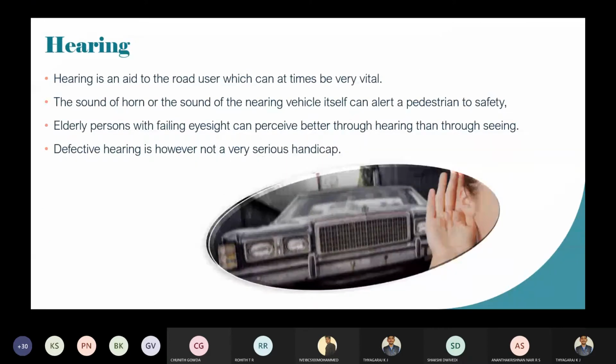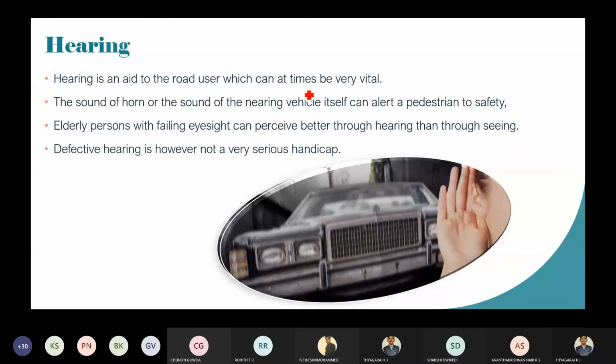Hearing, as I told, is very vital for pedestrians, usually the pedestrians who are crossing the road. The sound of a horn or the sound of a nearing vehicle itself can alert a pedestrian to safety. Whenever a pedestrian is crossing the road, you should make a signal for him. If he is not able to hear the sound, you should make a signal to him so that you will be moving safely.